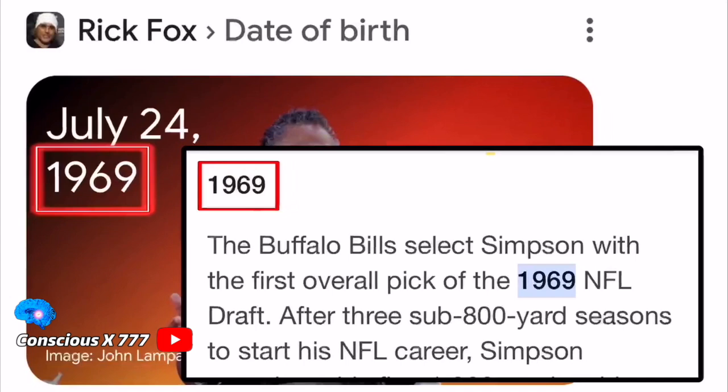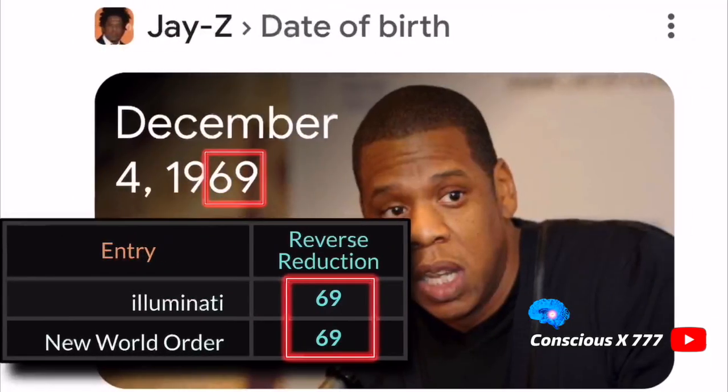And then Rick Fox was born in 1969, and OJ Simpson was the first pick in the 1969 NFL draft. So that's a direct connection between these two characters. Now let's move on to the Jay-Z connection, because Jay-Z has a song called The Story of OJ, and Jay-Z was also born in 1969. And like I mentioned in many other videos, Illuminati is 69 and New World Order is 69.